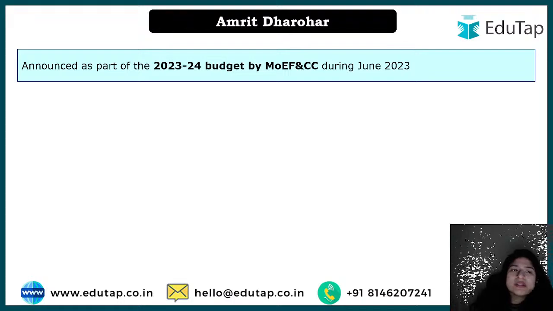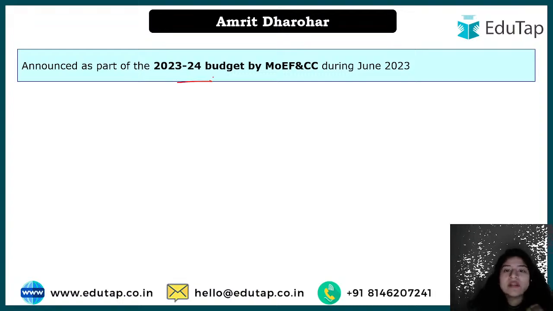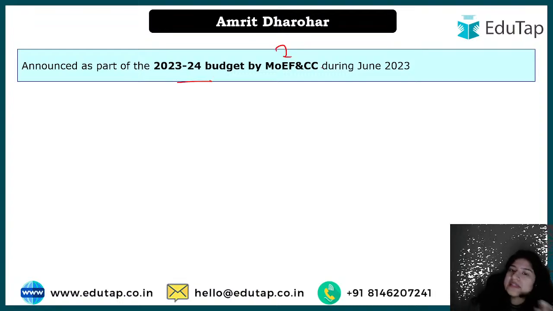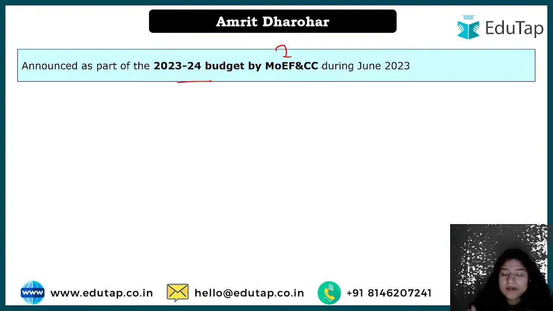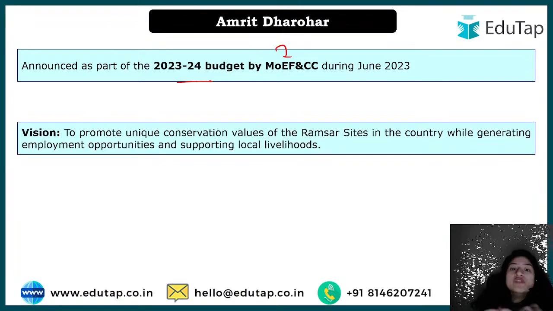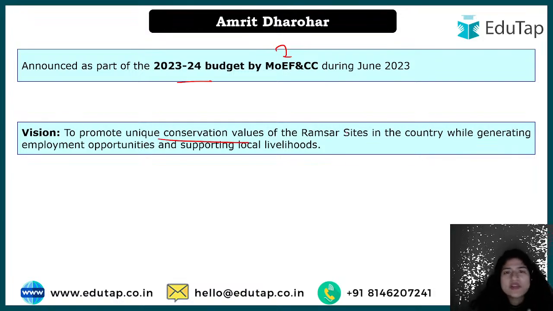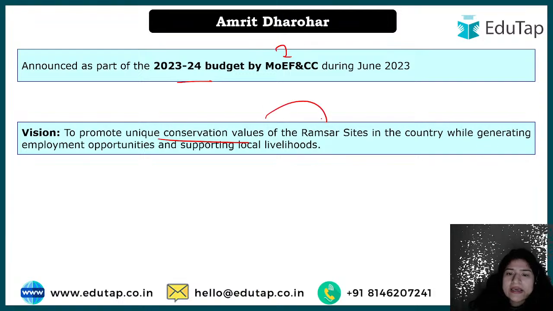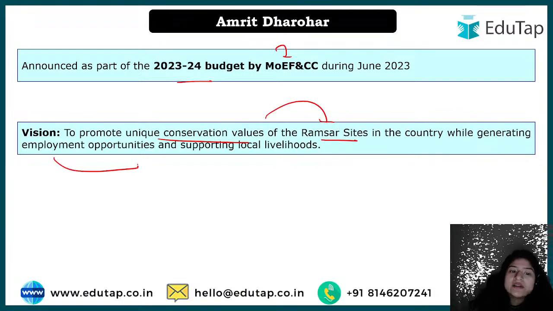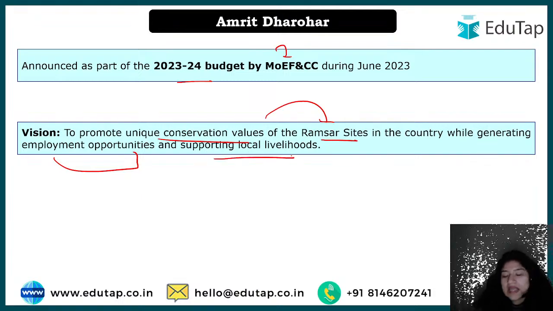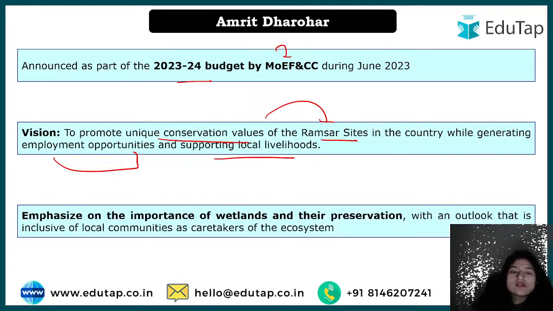Now what is this Amrit Dharohar? Let's have a brief understanding of it. Okay, so this was announced as a part of this year's budget, by the Ministry of Environment, Forest and Climate Change, in June 2023. Okay, what is the vision of this particular scheme? So the vision over here is to promote the unique conservation values, okay, look, the same thing which we have already done, in Ramsar sites, and here employment opportunities will also be generated, and the local livelihood will also be taken care of.